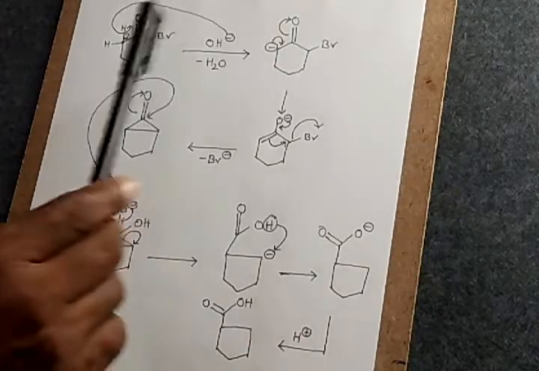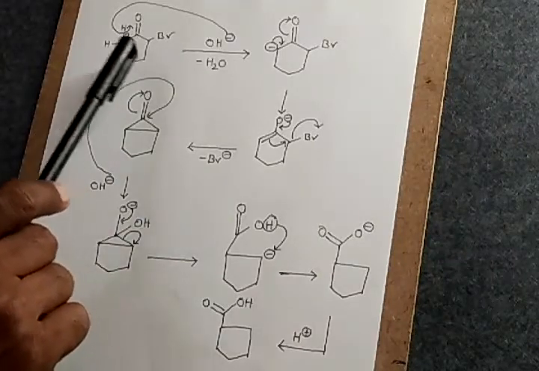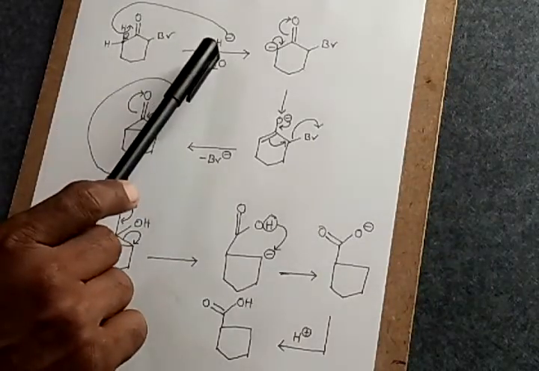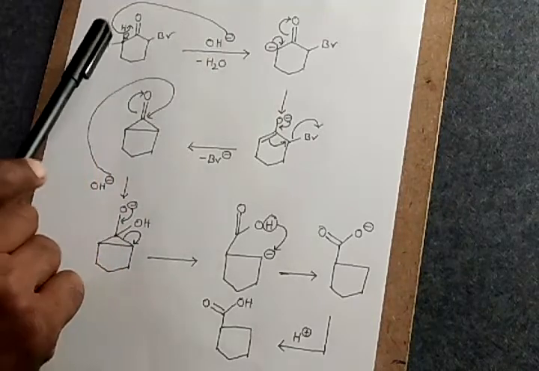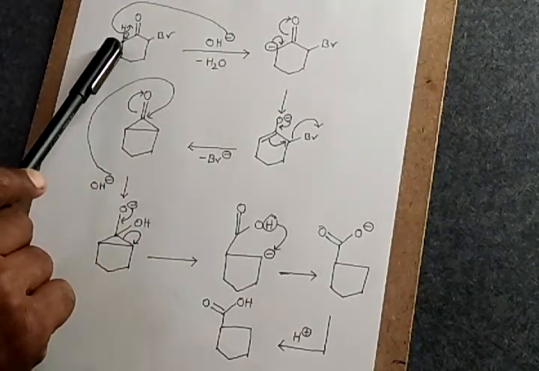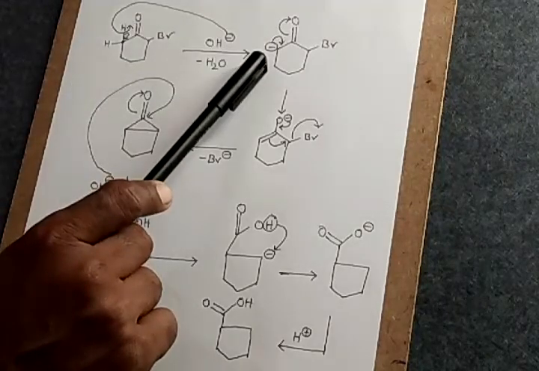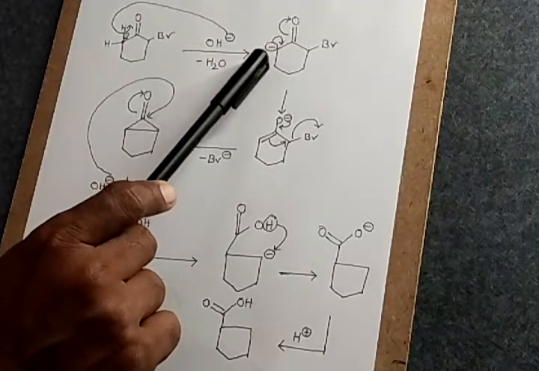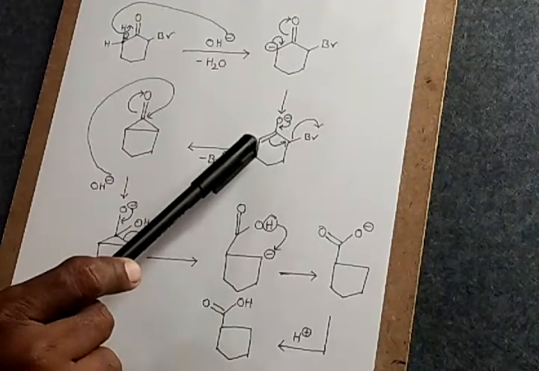What has happened? First, the alpha bromoketone is being treated with the base, which attacks the most acidic hydrogen present on the adjacent carbon to the keto group. A carbanion is generated, which involves resonance.